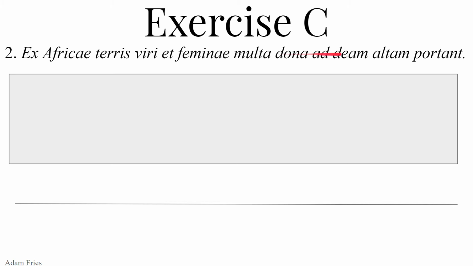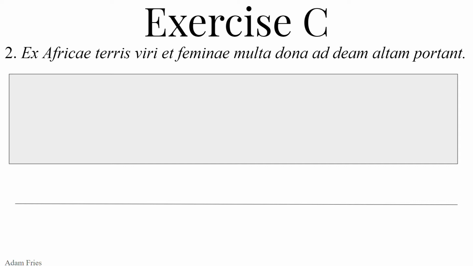Dona. Dona, from donum, neuter, gift. Well, this could only either be nominative or accusative plural neuter. Could multa agree with that? Yes, multa can be nominative and accusative plural neuter. I'm going to go ahead and assume, which can be dangerous, that the adjective multa goes with dona. So many gifts. The many gifts could be the subject, either doing something, or could be the direct object, receiving the action of the verb. We don't know. A lot of unknowns right now.